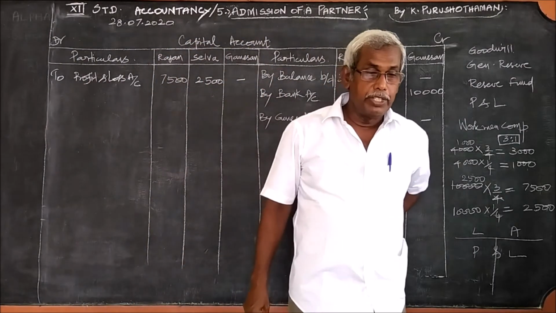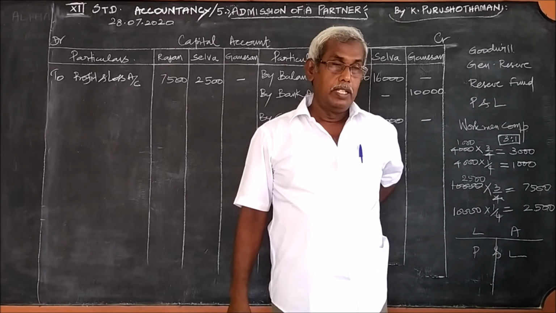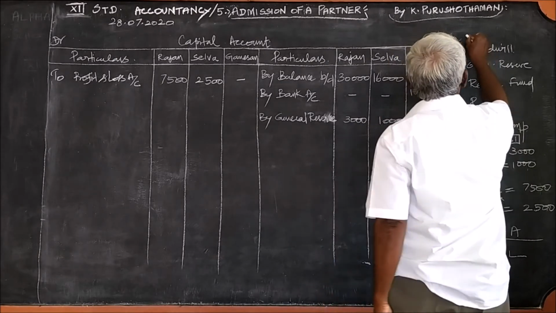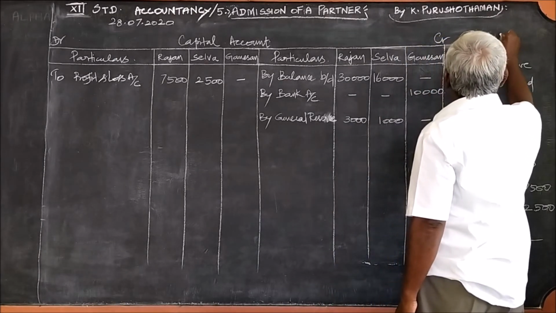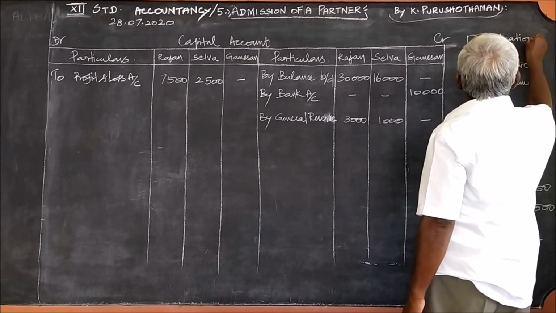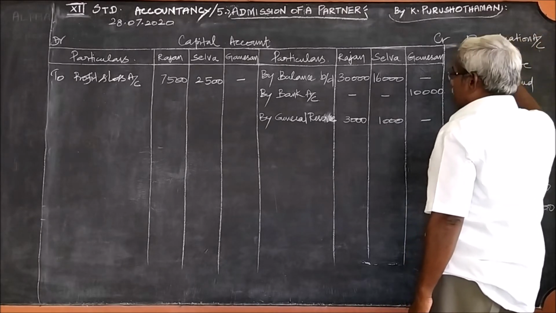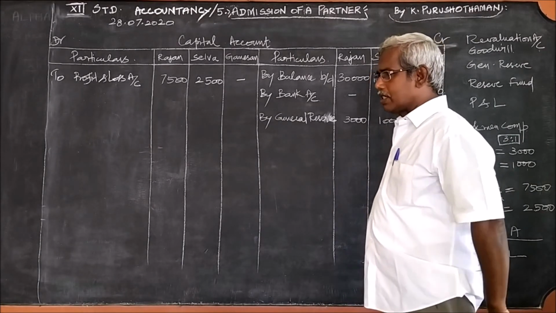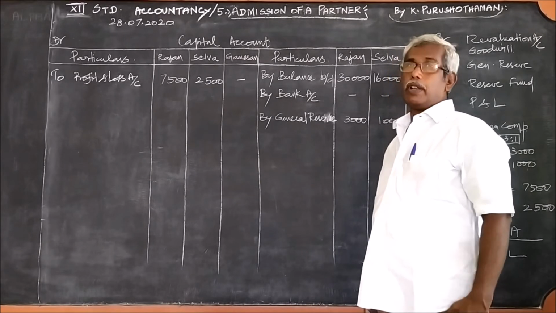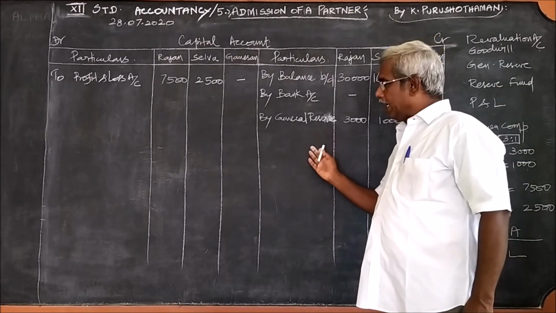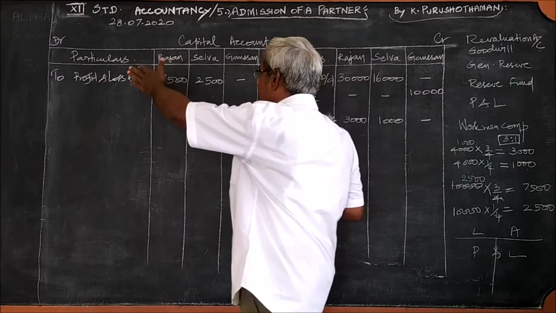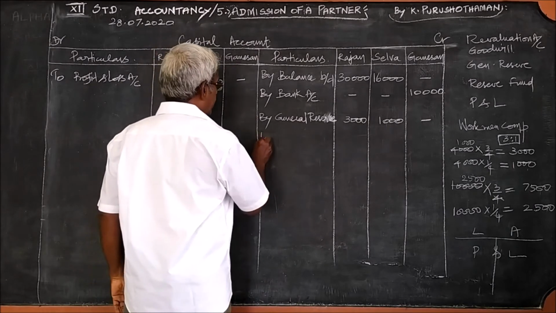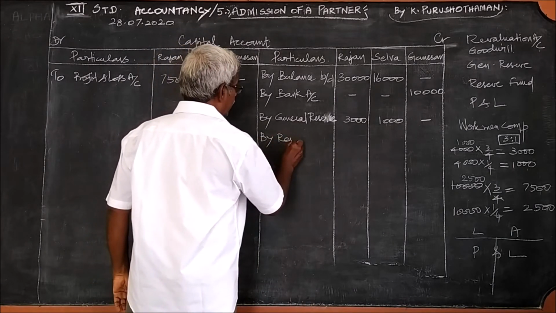Then any other item given in this problem? One we have missed. What is it? The first item we should write, the revaluation account. From the revaluation, what have we calculated and found out? Is there a revaluation loss or profit? It is a profit. If it is a profit, we should write on the credit side. If it is a loss, we should write it on the debit side. Here in revaluation there is profit.